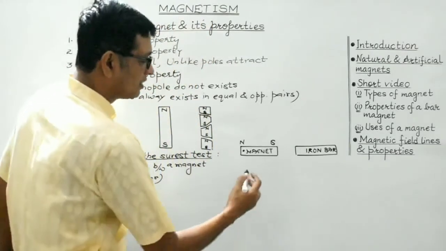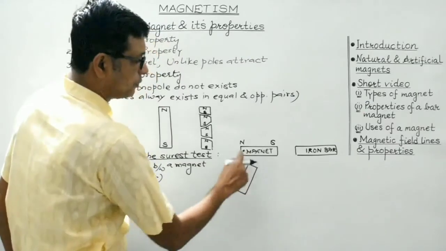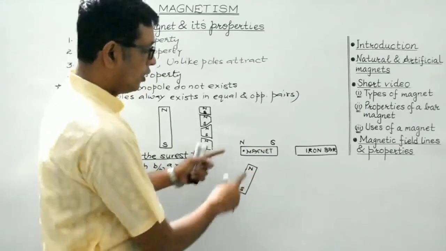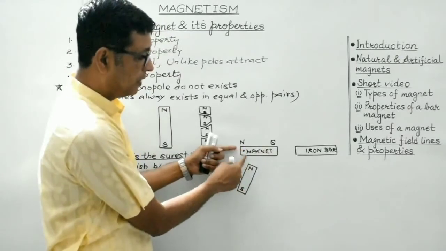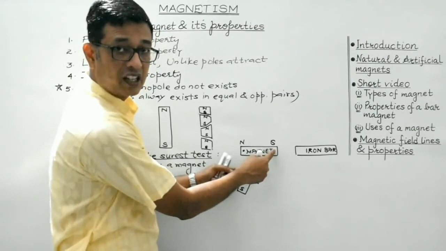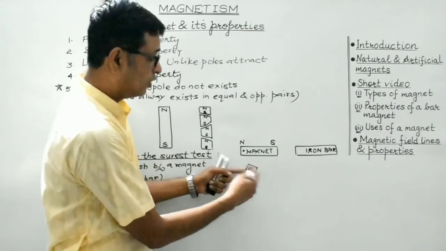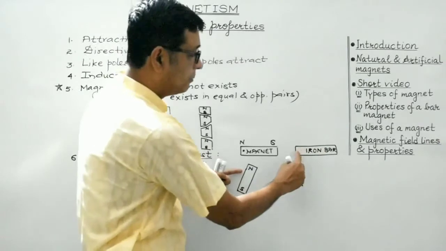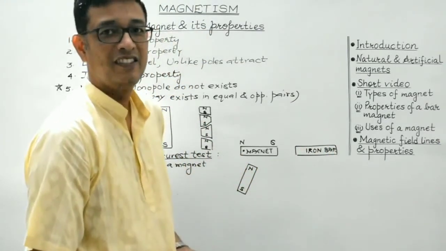So now what happens is, if a third magnet is brought near this one, then one end of the substance will get repelled while the other end of the substance under consideration will get attracted. Understood? While on the other hand, if this magnet is brought close to the iron bar, then both the ends of the iron bar will get attracted to the magnet.